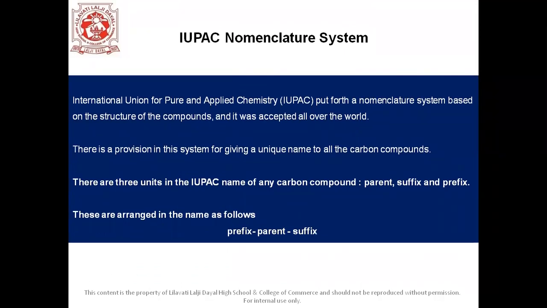So what is IUPAC? It's the International Union for Pure and Applied Chemistry. IUPAC put forth a nomenclature system based on the structure of the compounds, and it was accepted all over the world. There is a provision in the system for giving a unique name to all the carbon compounds. There are three units in the IUPAC name of any carbon compound, that is parent, suffix, and prefix. They are arranged as follows: we first have the prefix, then the parent name, and then the suffix.